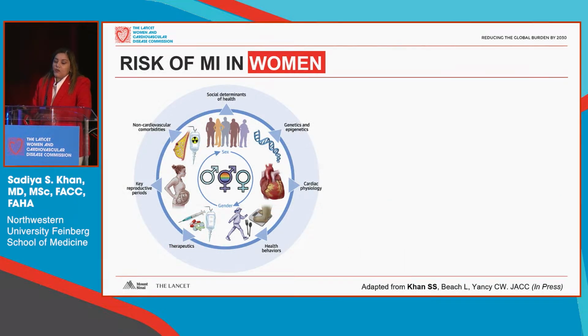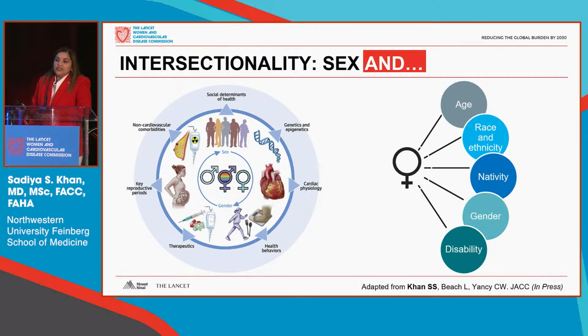So to start out, we've heard some excellent discussion about the heterogeneous risk of MI in women and the intersection of a variety of clinical, biological, and social determinants with sex and gender. And really this intersectionality of sex with a variety of other contextual factors that one may identify with, including one's age, race and ethnicity, nativity, gender, and disability, are at the core of understanding health disparities in vulnerable subpopulations of women.